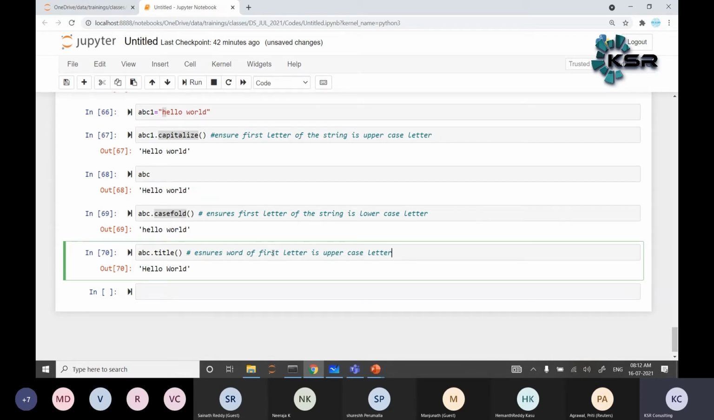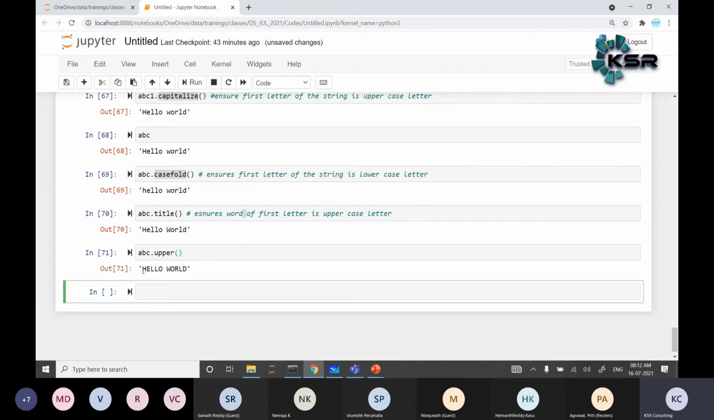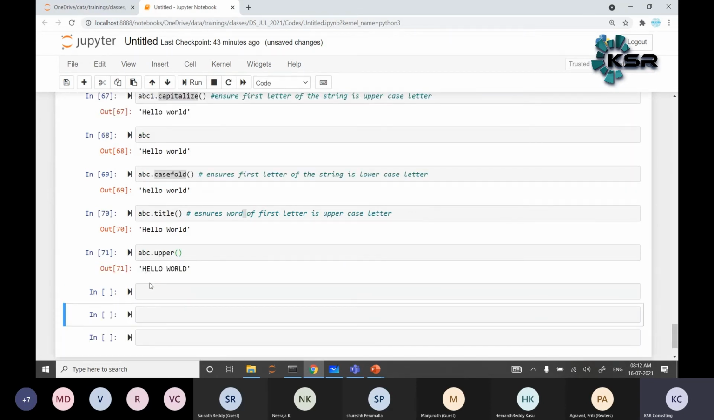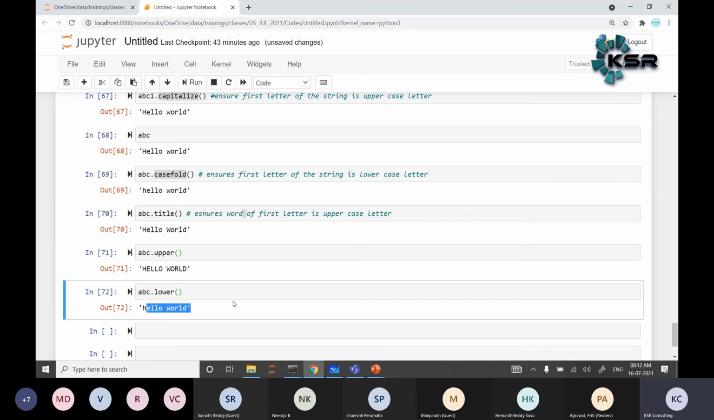It ensures the first letter of each word is capital. Hello is one word, world is another word, so H and W, the first letters, are capital. Makes sense? abc dot upper: the entire word is capital letters, HELLO WORLD. abc dot lower: everything is lowercase letters.